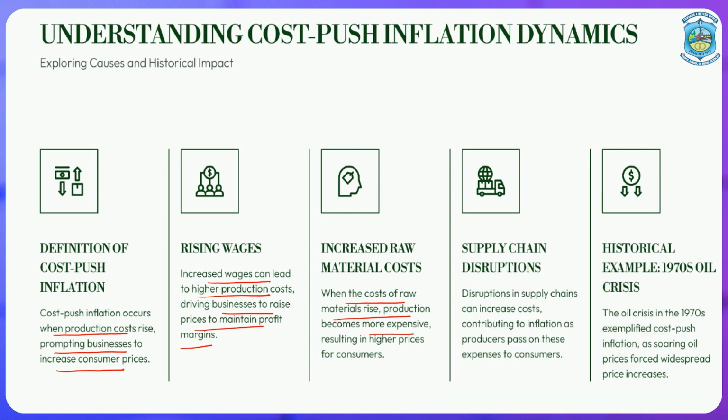Then supply chain distribution. Whenever there is a disturbance in supply chain management, it can also increase the cost, due to which inflation rises, and the producers pass on these expenses to consumers. They are shifted towards the consumer side. A basic example of cost-push inflation is 1970, when the oil crisis occurred, due to which the cost of all goods and services increased.